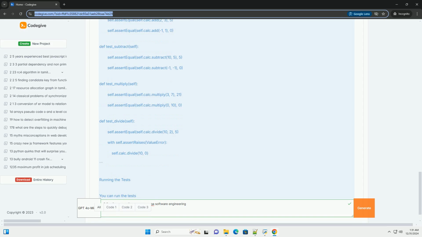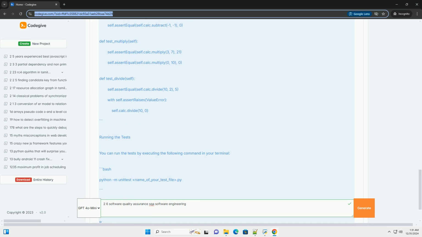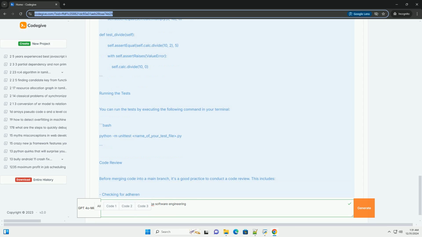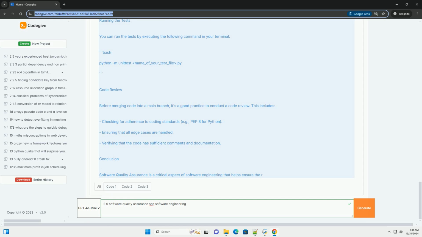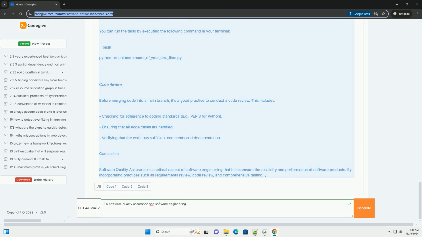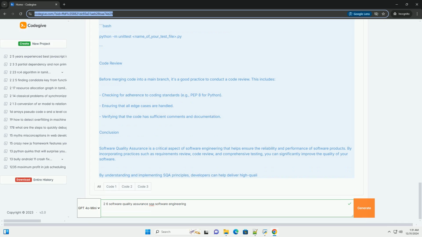SQA involves the entire software development lifecycle, focusing on preventing defects and ensuring that the software is reliable, efficient, and meets user requirements. Key components of SQA: 1. Quality planning, defining quality standards and metrics that the software must meet.